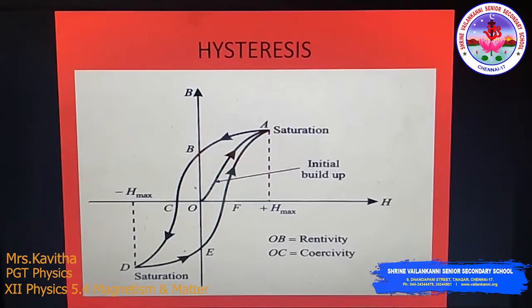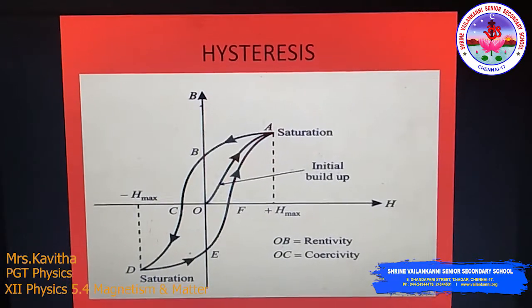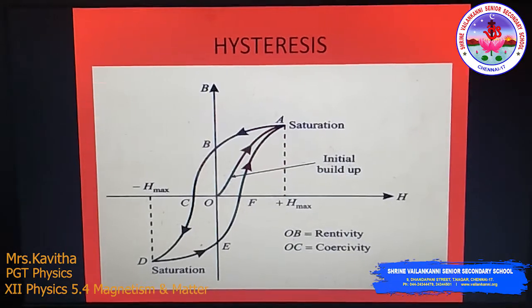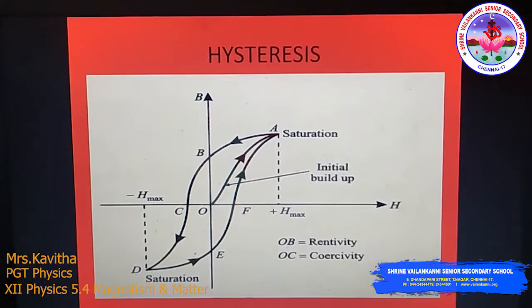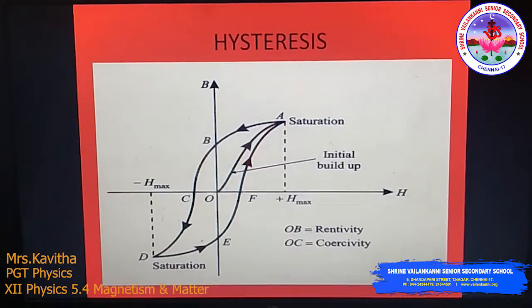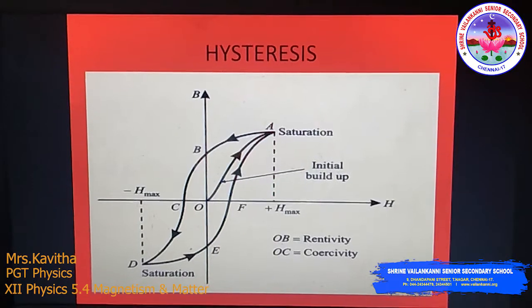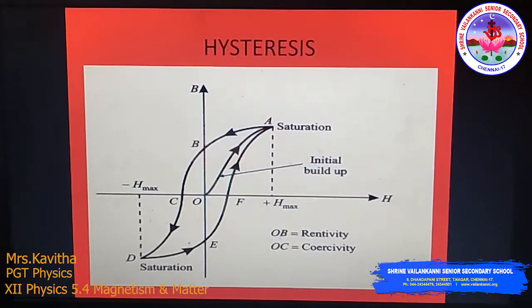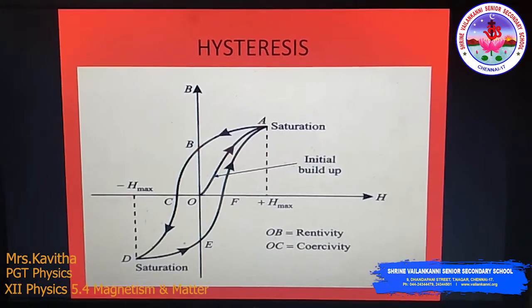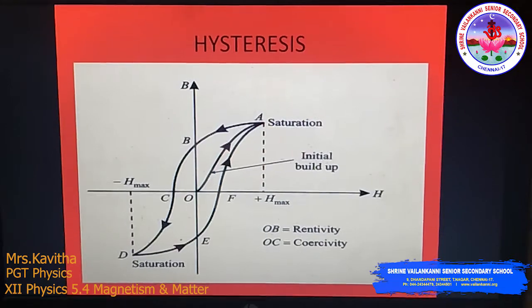At H equal to 0, B is not equal to 0; the magnetic induction is OB, which is equal to B_R. That is the magnetism left behind in the sample after the magnetizing field has been removed. That is called residual magnetism or retentivity, because the magnetizing field has been removed. So this is called the retentivity of the magnet.